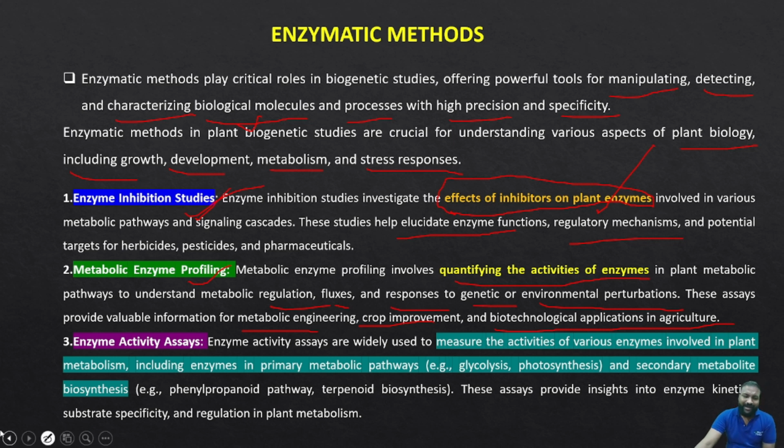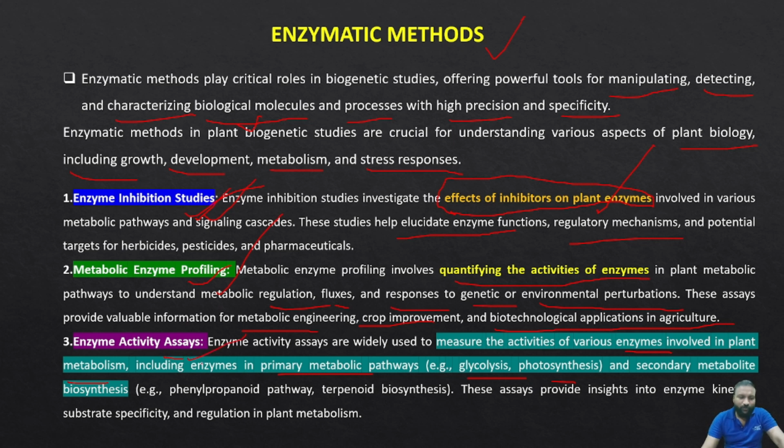And last, enzyme activity assays. They measure the activities of various enzymes involved in plant metabolism, such as enzymes in primary metabolic pathways like glycolysis. Simply, wherever an enzyme is involved, all these studies can be carried out. That is the enzymatic method, whether it's enzyme inhibition studies, enzyme profiling, or enzyme activity assays.